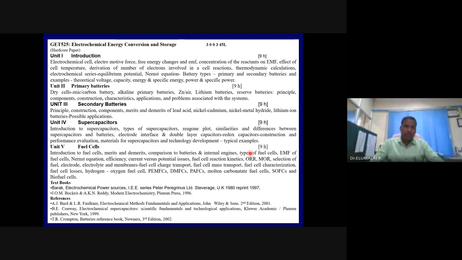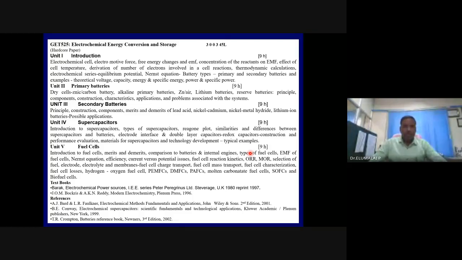So we will have different types of batteries: primary batteries, secondary batteries. There is another battery type, the reserve battery. Have you heard about the reserve battery? Primary batteries and secondary batteries you would have heard of, and you will be able to give examples also. Have you heard about the reserve battery? We will be learning about it at the end of unit 1.